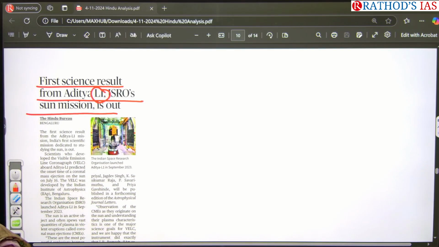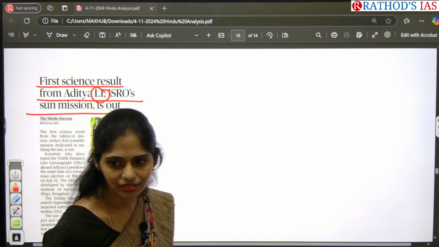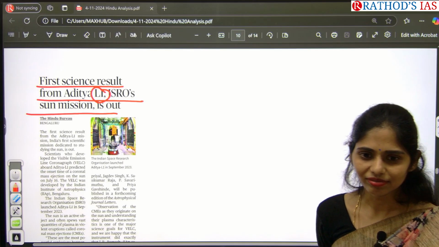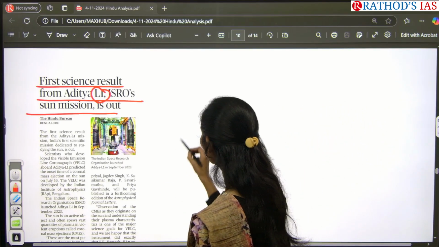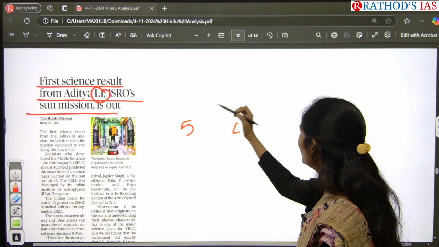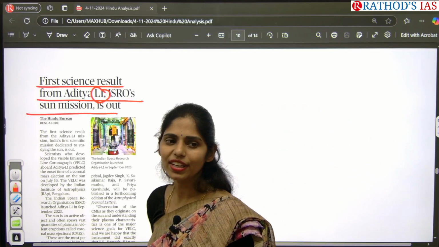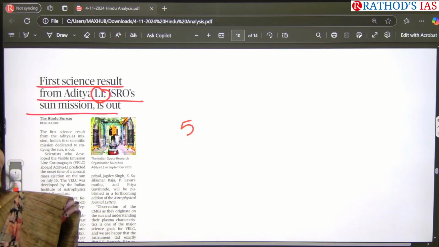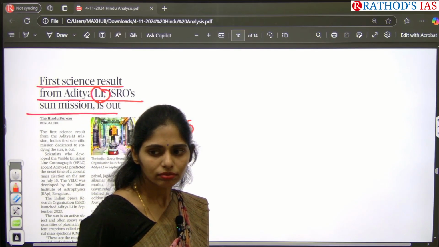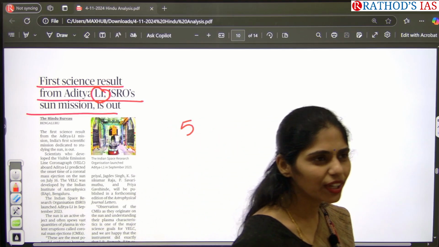How many Lagrange points are there? 4, 5, 6, 7, 3. We have 5: L1, L2, L3, L4 and L5. We have 5 Lagrange points. So why do we have to keep this Aditya mission at L1 only? Okay, next.